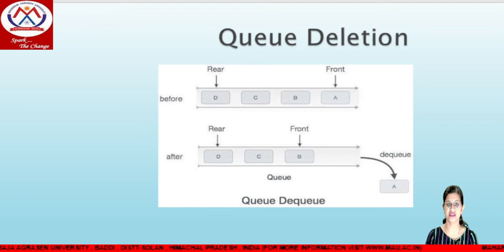If you check the before diagram, front is at A, at index 0. After deleting A, the front variable will shift towards B and increment the location by 1. So this is all about queue deletion.